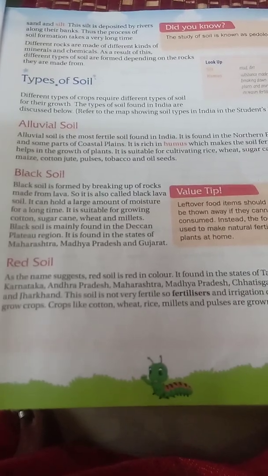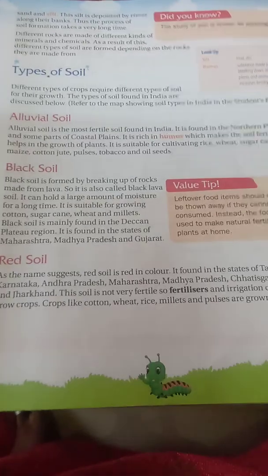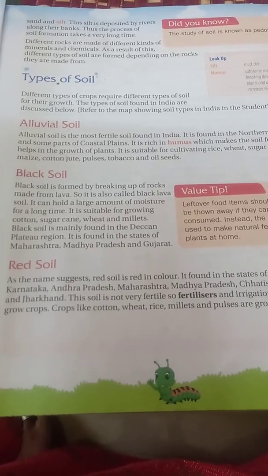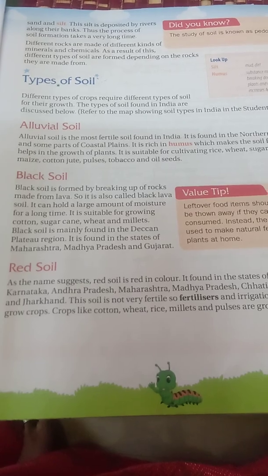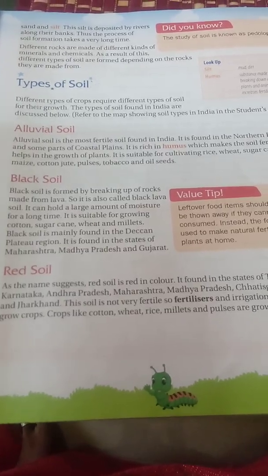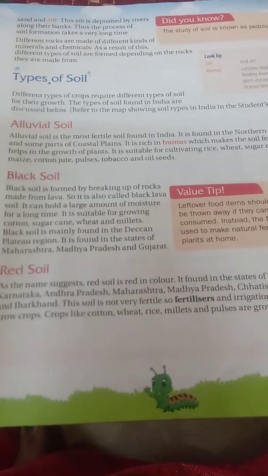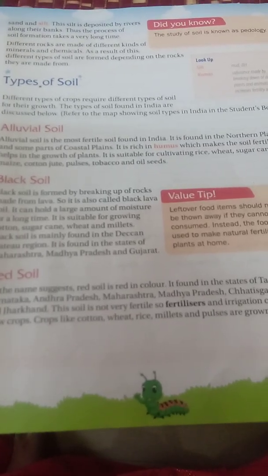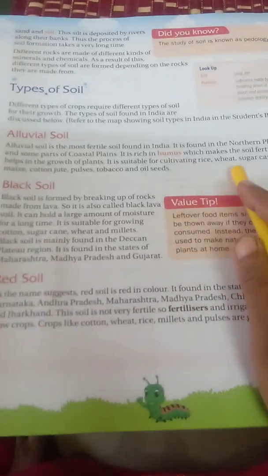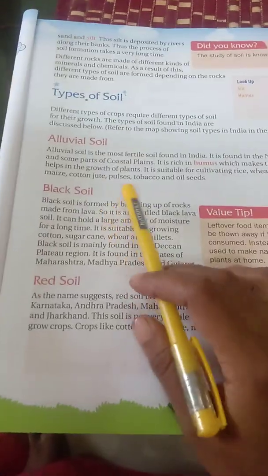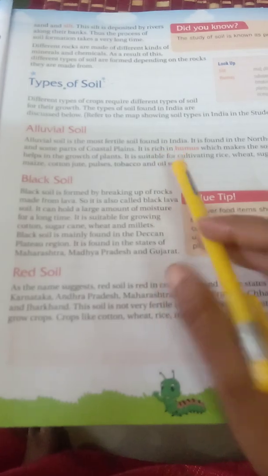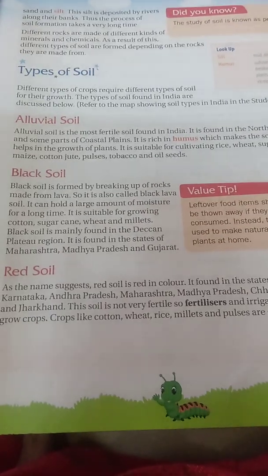In the last class we saw about types of soils. The first two types we saw were alluvial soil and black soil. What are the plants we can cultivate using alluvial soils? We can cultivate rice, wheat, sugar cane, maize, cotton, jute, pulses, tobacco and oil seeds. These are the plants we can cultivate with the help of alluvial soil.